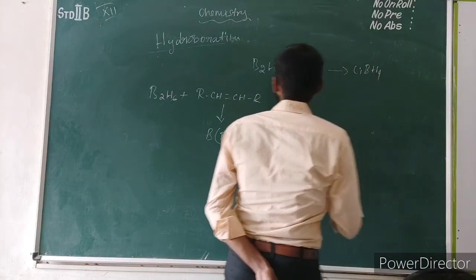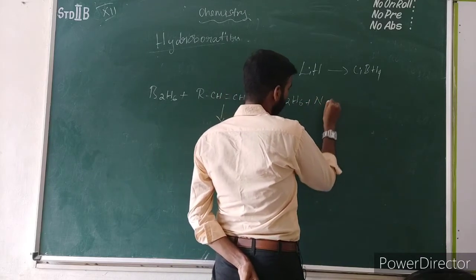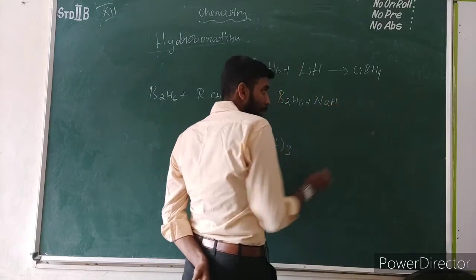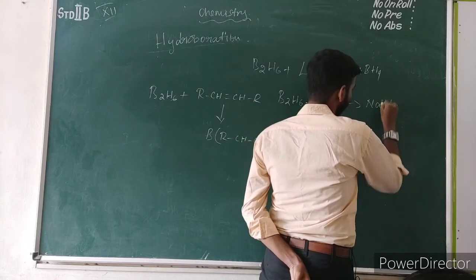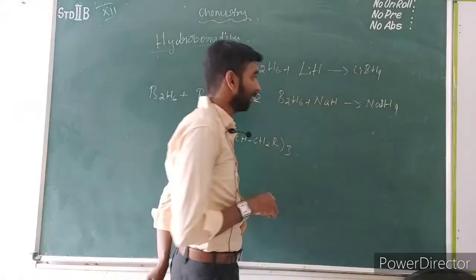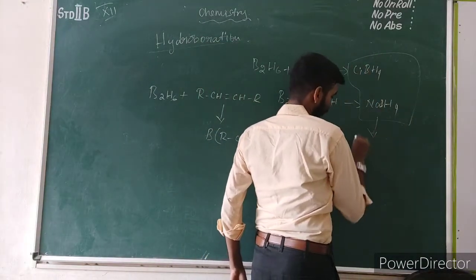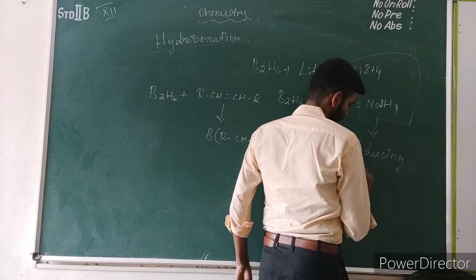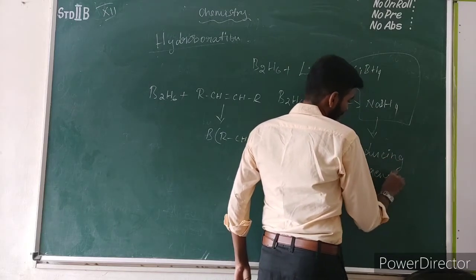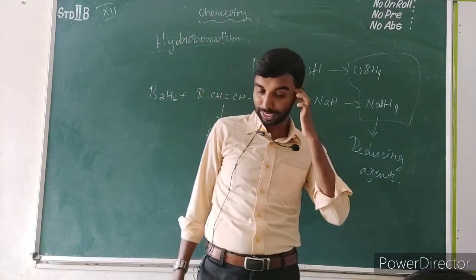The reaction between diborane B2H6 and sodium hydride, NaH, gives sodium borohydride, NaBH4. These two compounds are called reducing agents. These are powerful reducing agents, like the oxidizing agents potassium permanganate and potassium chromate.